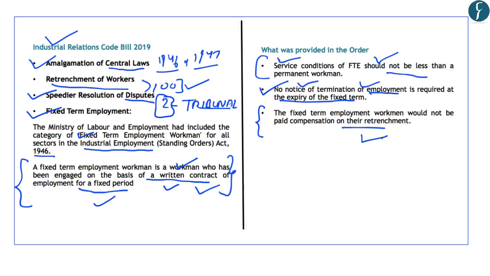However, the details of this Industrial Relations Code Bill 2019 will only be known once the bill is introduced into the Parliament. So let us wait for the full bill to be made public. And with this, let's take up the next article.